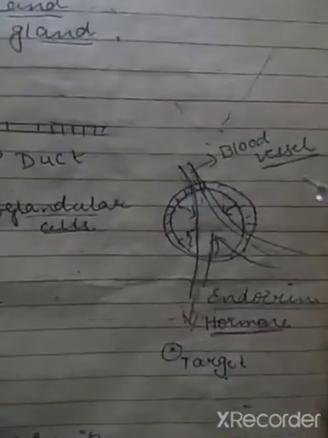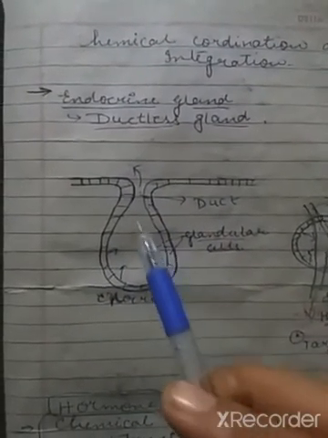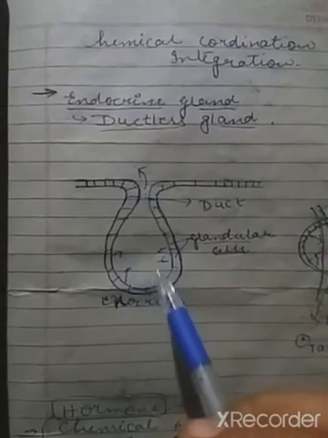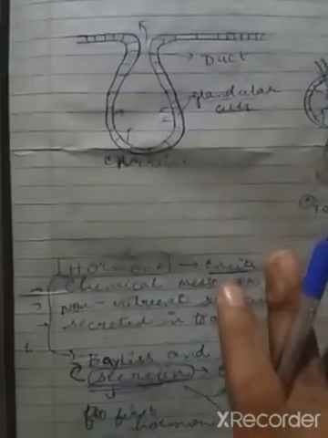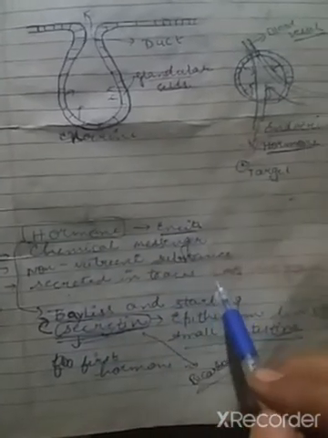They release the hormone directly to the target cells, whereas exocrine glands have ducts, where storage of the hormone takes place. So first we discuss what hormones are. Hormones are chemical messengers, non-nutrient substances secreted in traces, in nanograms. Bayliss and Starling were the first scientists who discovered the first hormone, known as secretin, which is present in the epithelium lining of the small intestine.